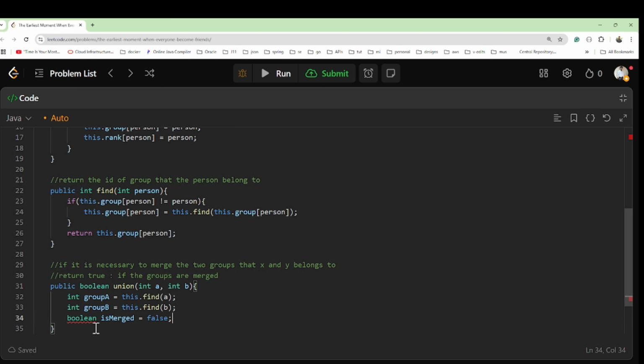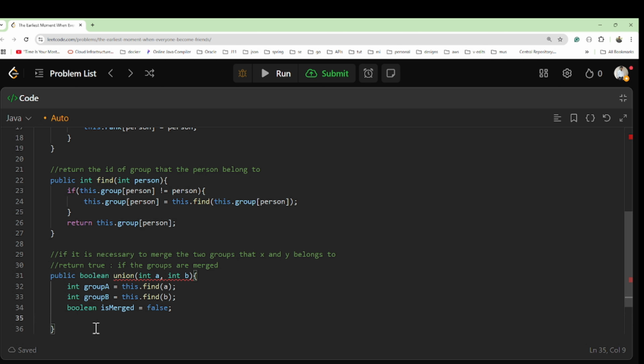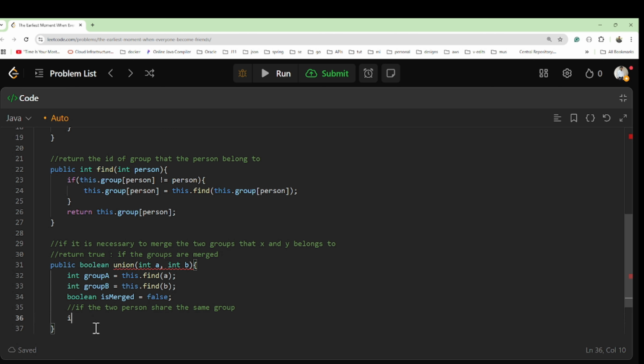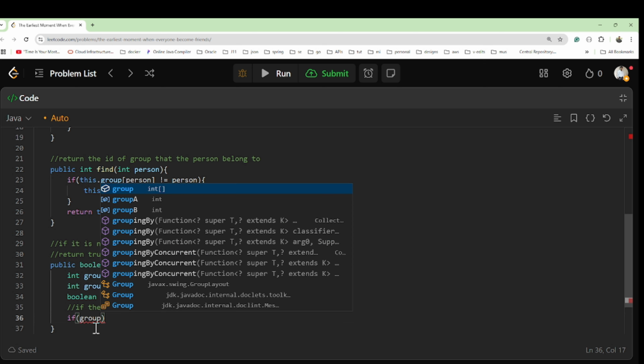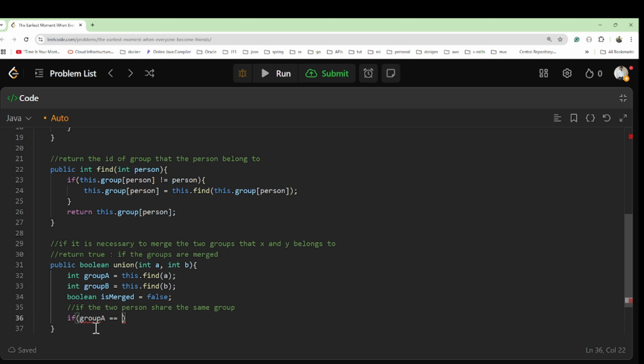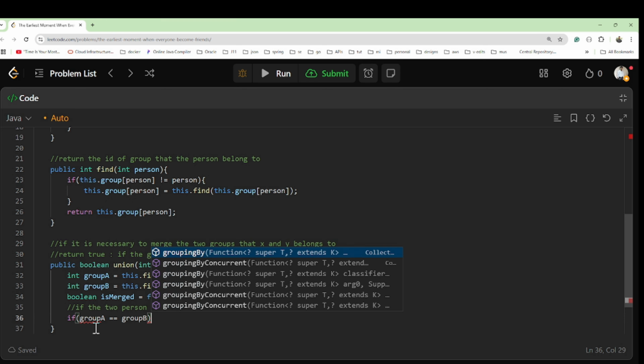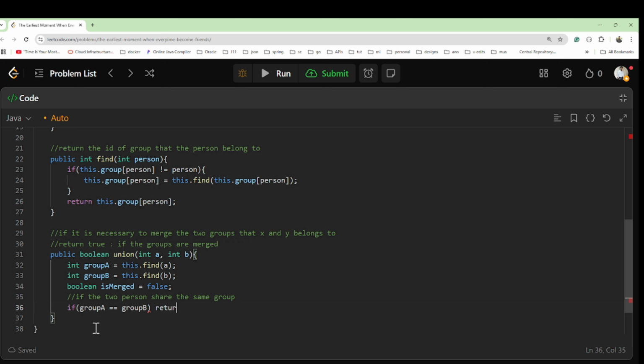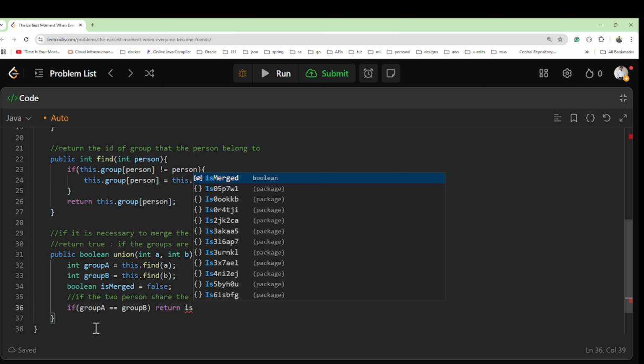If the two persons share the same group, in that case we'll make a condition: if group A equals group B, we will return is merged.